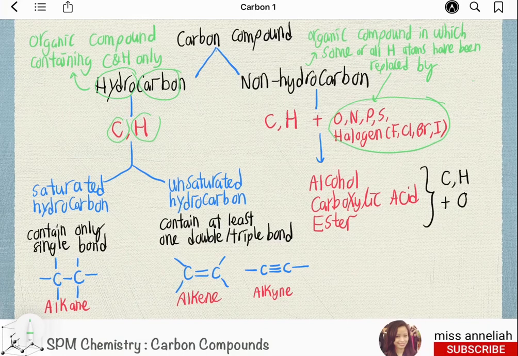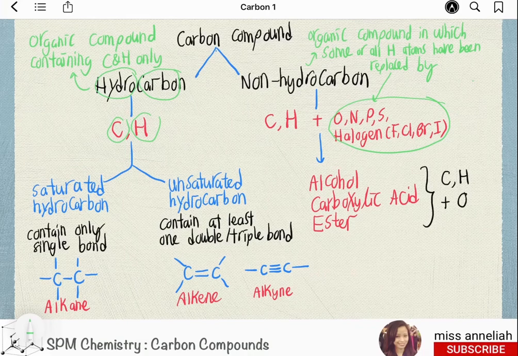Hydrocarbon can be further divided into saturated hydrocarbon and unsaturated hydrocarbon. Saturated hydrocarbon contain only single bond, so all the bond is saturated, and unsaturated hydrocarbon contain at least one double or triple bond. Example of saturated hydrocarbon that contain all single bond is alkane. An example of unsaturated hydrocarbon is alkene and alkyne.